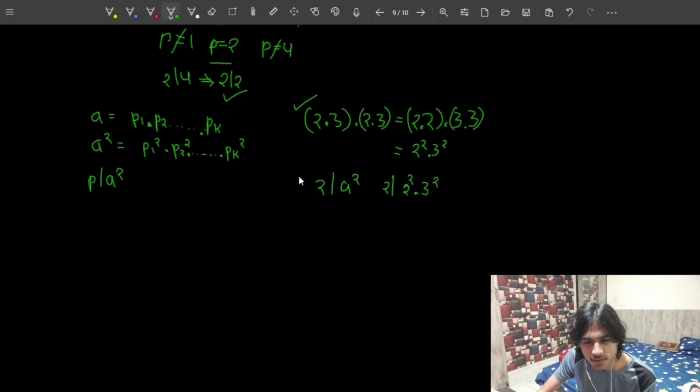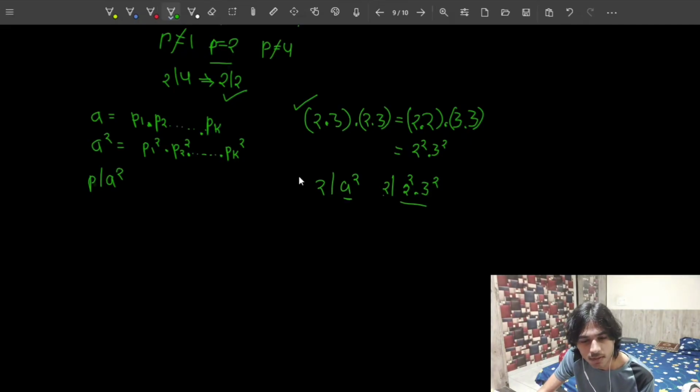Because this 2 divides this A square, when A square is written in prime factorization form, or as a product of primes, you will notice that this 2 is one of the primes. When it is written in the form of prime factorization, it is one of the primes, because you can easily see that when I write A square as 2 square times 3 square, 2 is one of the primes.